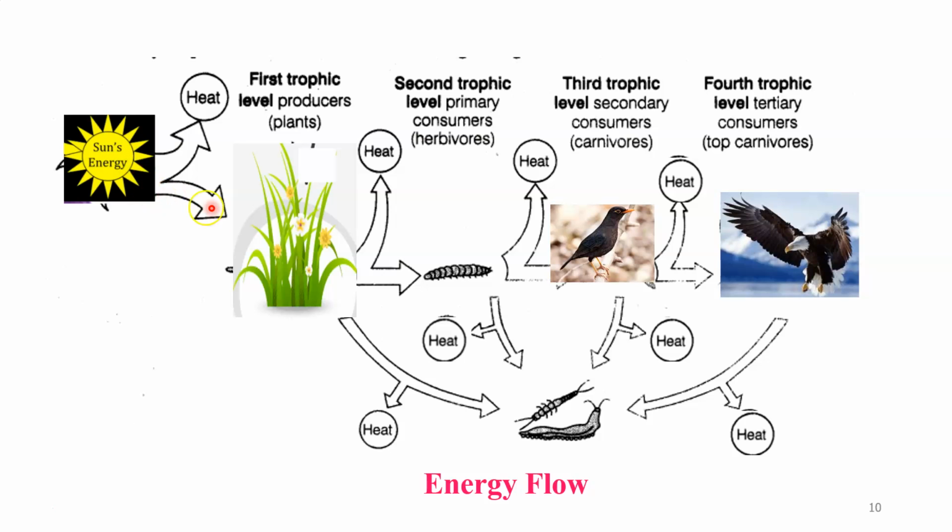Then the producer, primary consumer, secondary consumer, and tertiary consumer, through this the energy is transferred from one organism to another organism, and at each trophic level you will find that near about 90% of the heat or energy is lost through various processes that are observed in the ecosystem.